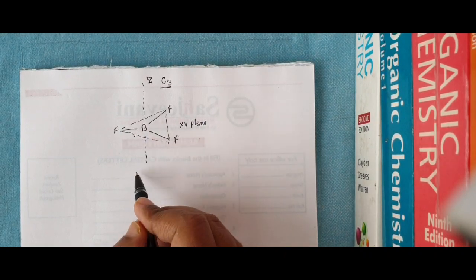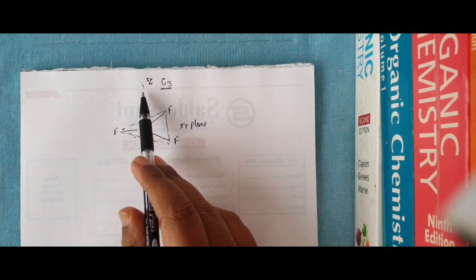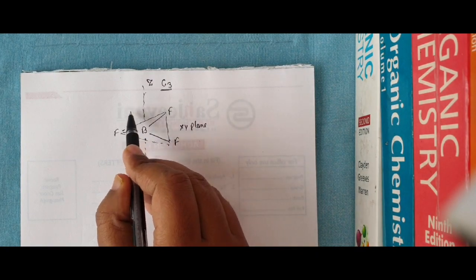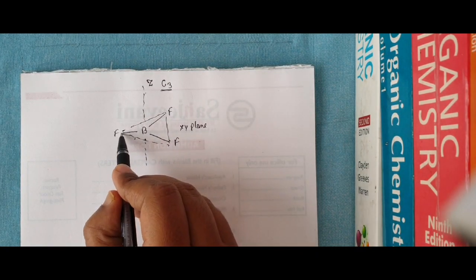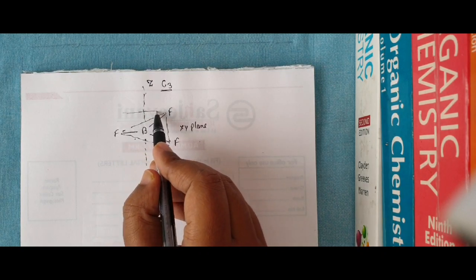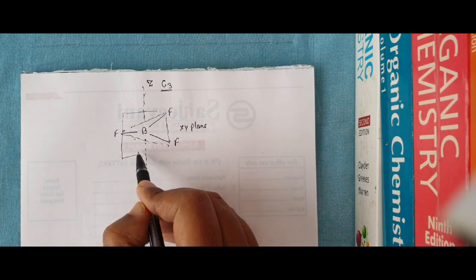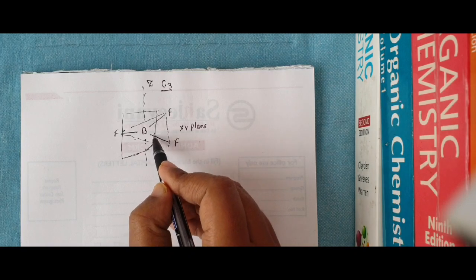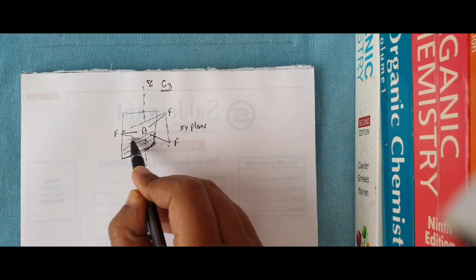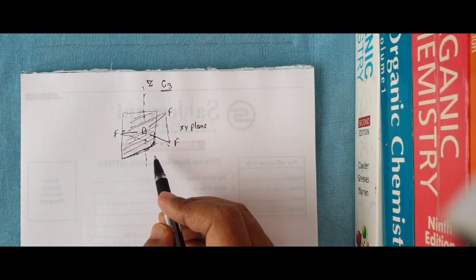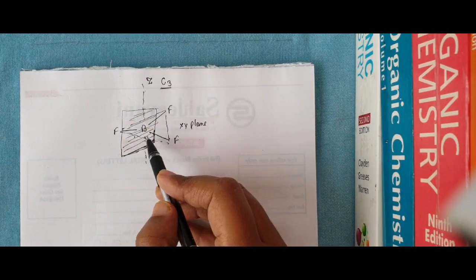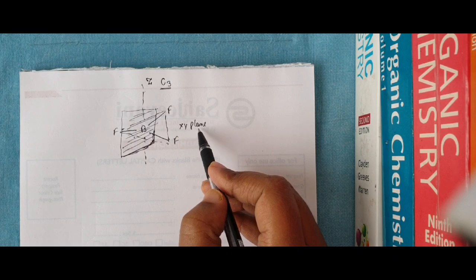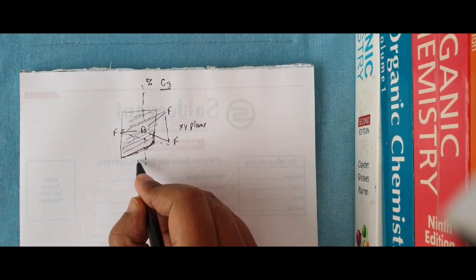I have to put a plane which is parallel to this Z axis. This plane is parallel to the z axis, which is also perpendicular to the xy plane.